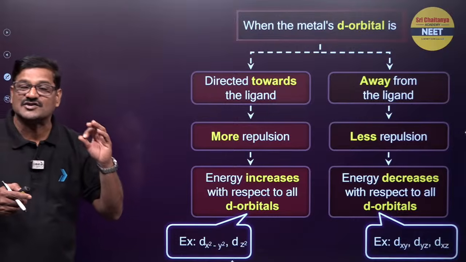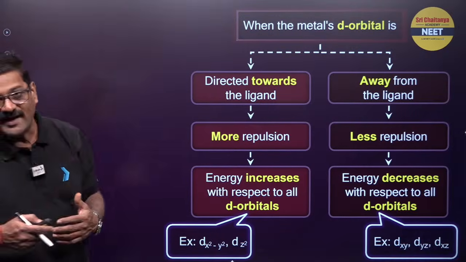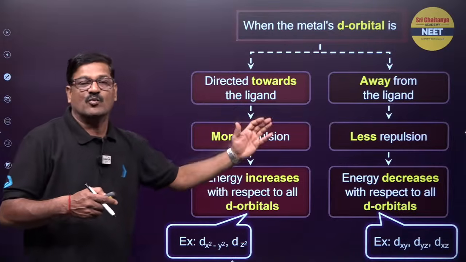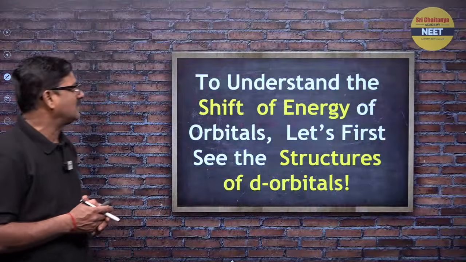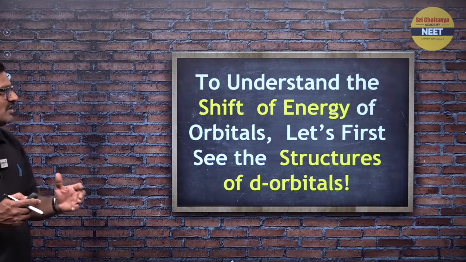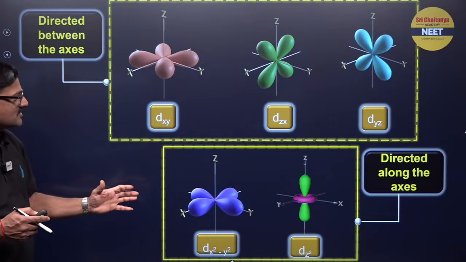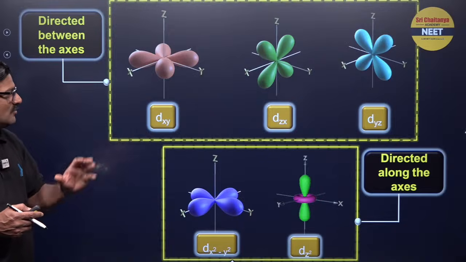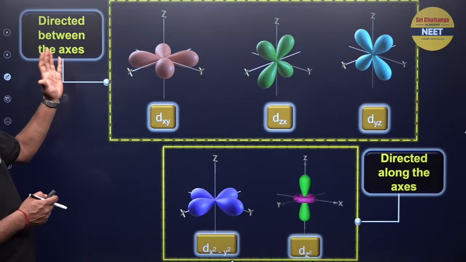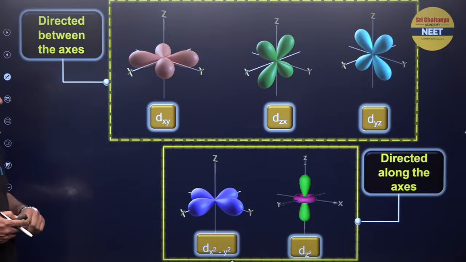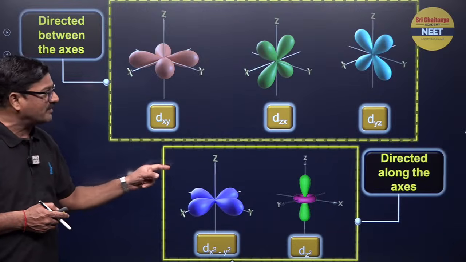The dx²-y² orbitals are going to be more repelled as compared to the xy, yz, zx orbitals. To understand the shift of orbital energies, let's first see the structures of d orbitals. Here you can see dxy, dyz, dzx are directed between the axes, and the others are directed along the axes, so they experience more repulsion.